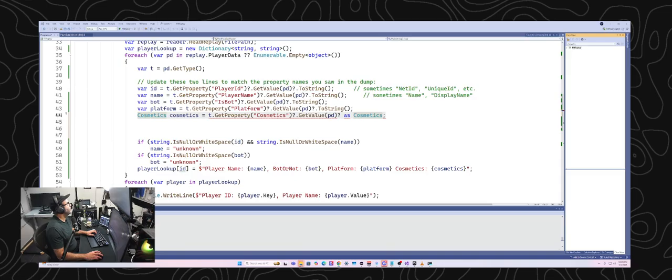I understand what I'm trying to do, but I just don't understand exactly what I need to do that. In my experience, that's one of the areas where something like ChatGPT comes in super handy, where I can just ask it and say, I'm trying to get the cosmetics property into an object of type cosmetics, and see what it says.